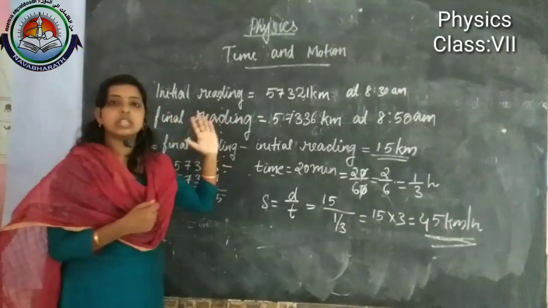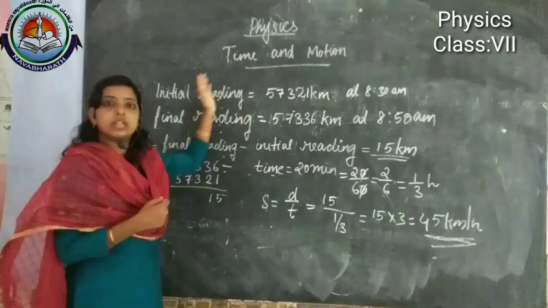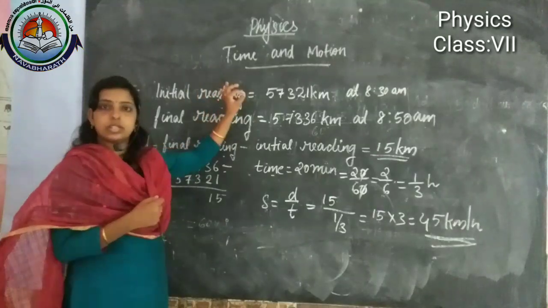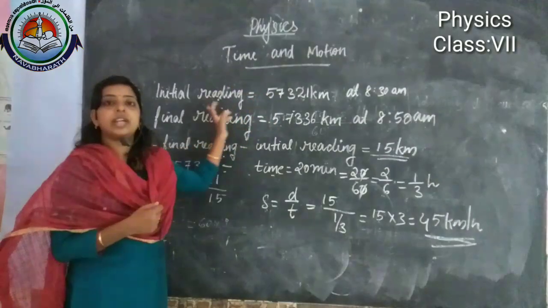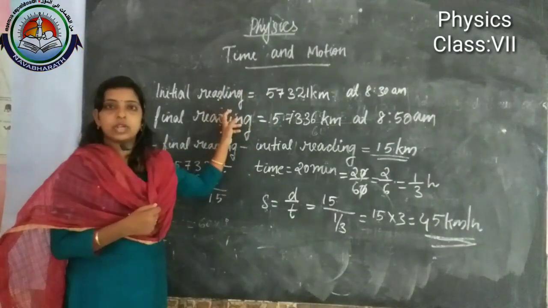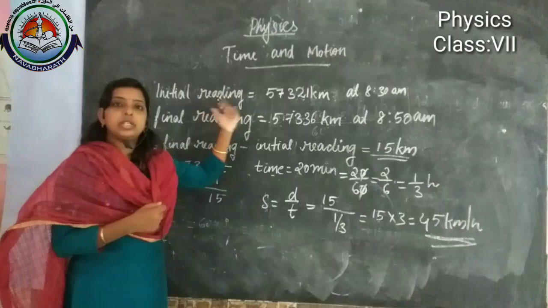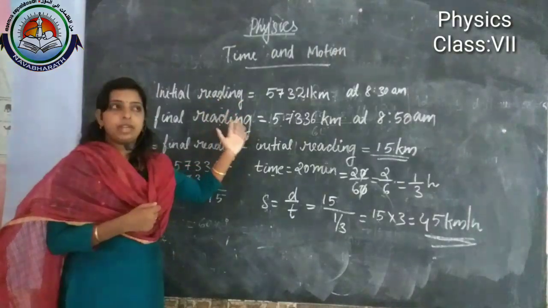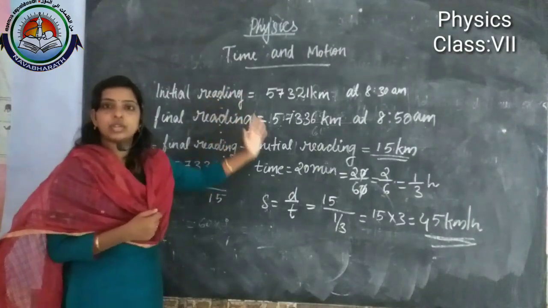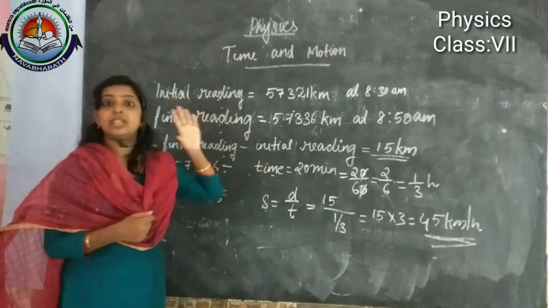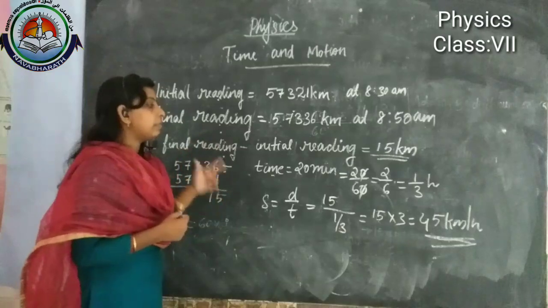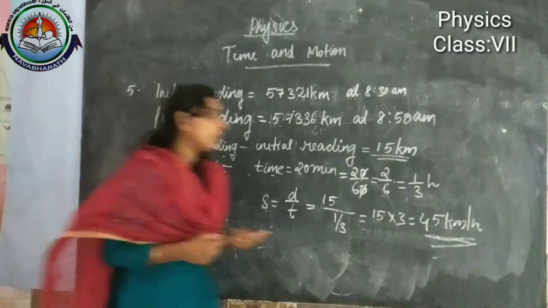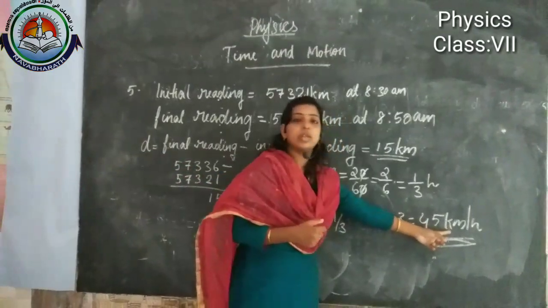First, write everything given in the question, like the distance. After that we compare the units. If a unit is in minutes, then we have to convert it into hour if needed. And every time when we get the final answer, we should write the units.